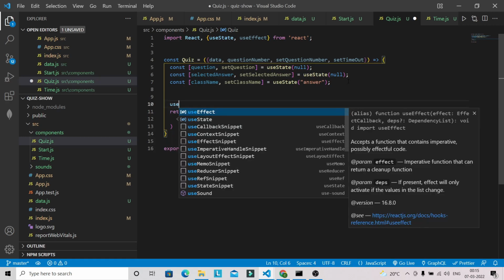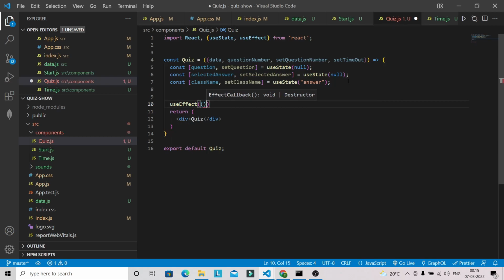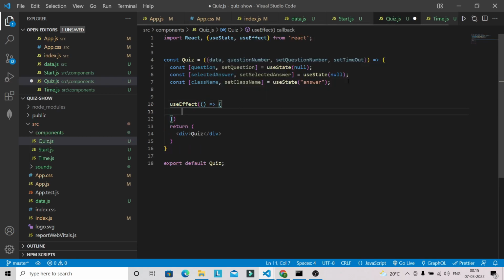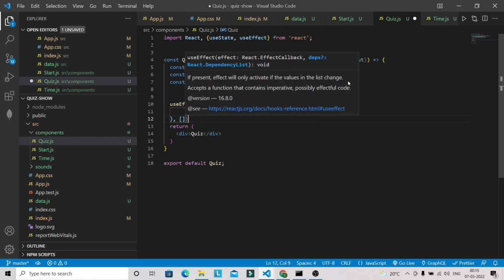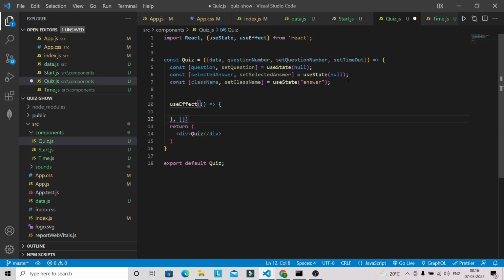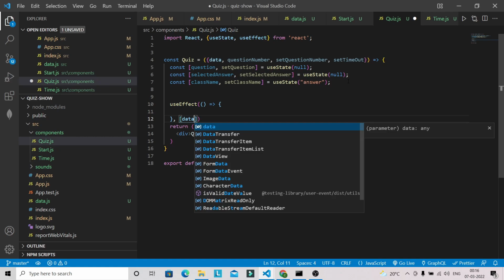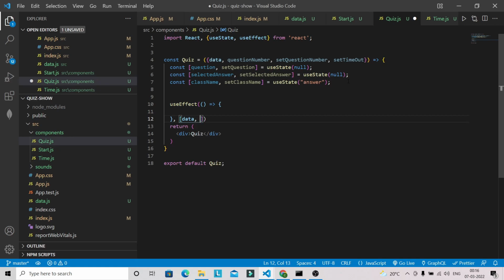First we are going to have useEffect here, and this useEffect runs whenever there is a change in our data along with the question number. The question number will change whenever the user gives the correct answer for that particular question.